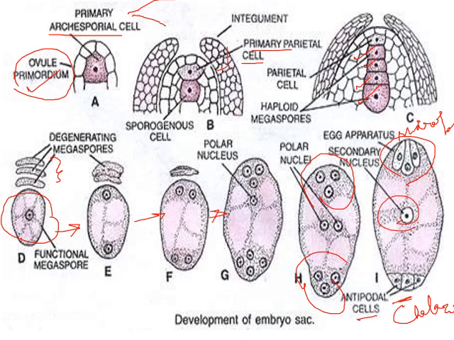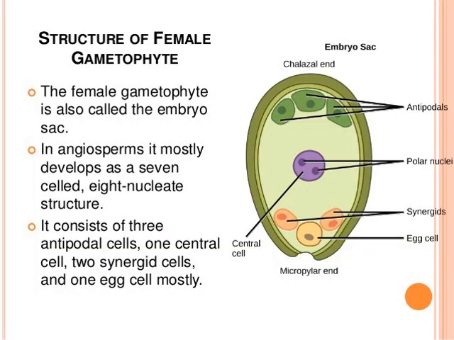So it is an 8-nucleate structure, a typical anatropous ovule structure. So this is all about how megasporogenesis takes place.